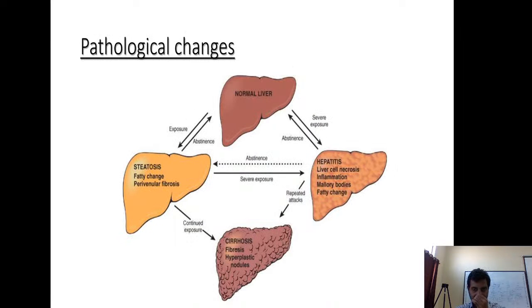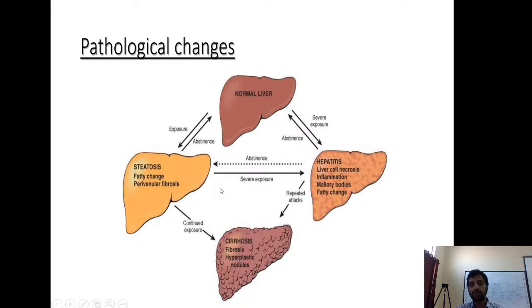Okay, so there is a normal liver. This liver can become fatty liver, or it can directly progress to hepatitis depending upon the individual. Normally it is towards fatty liver. In 80 to 90% it is towards fatty liver. In some 10% it directly goes to hepatitis. So once hepatitis or steatosis happens, they can individually progress to cirrhosis. Fatty liver need not progress to hepatitis, it can directly progress to cirrhosis.